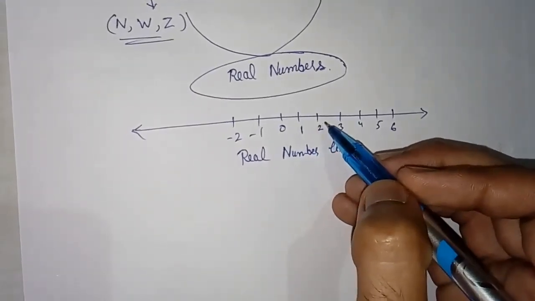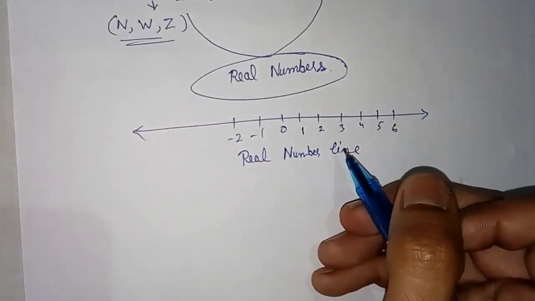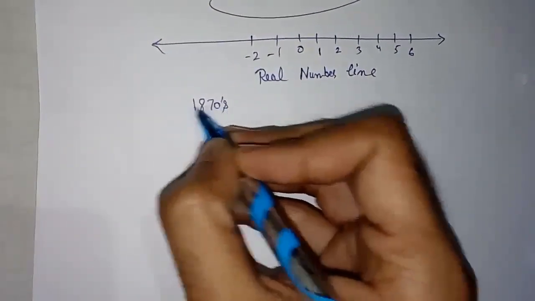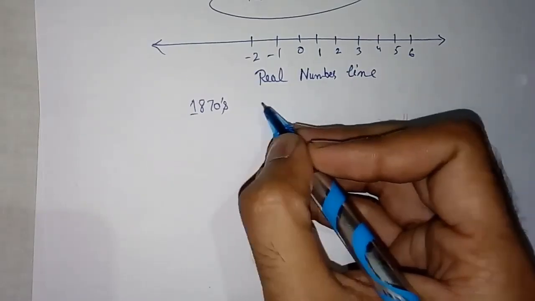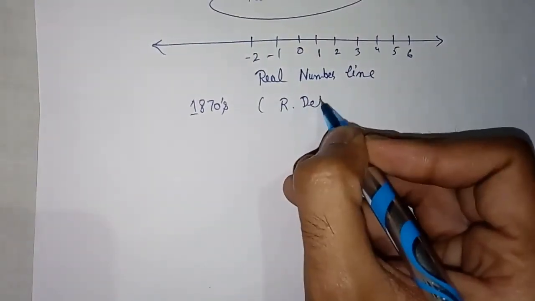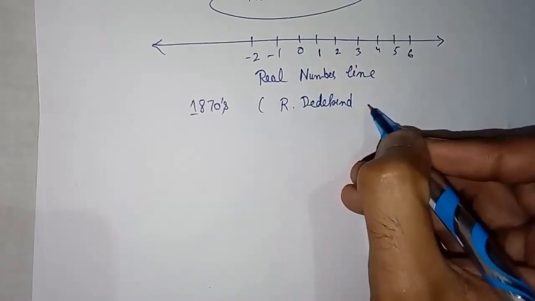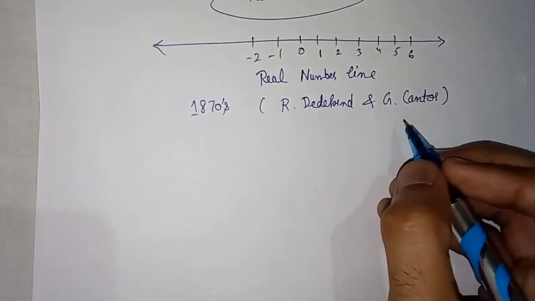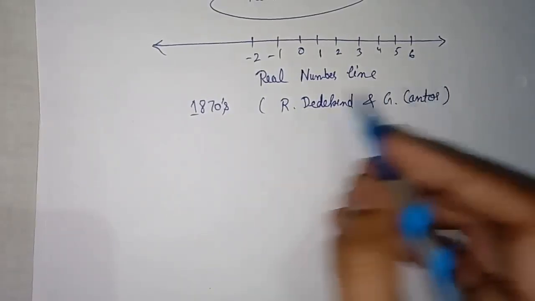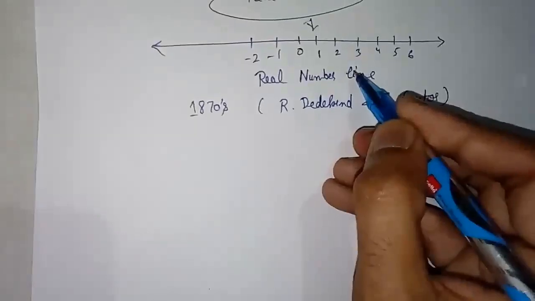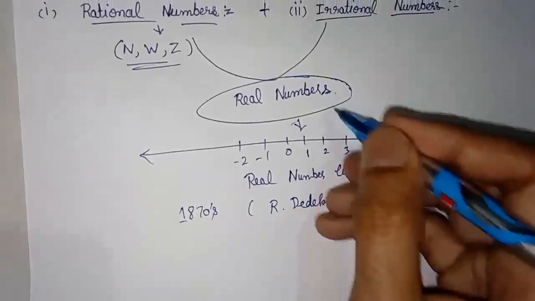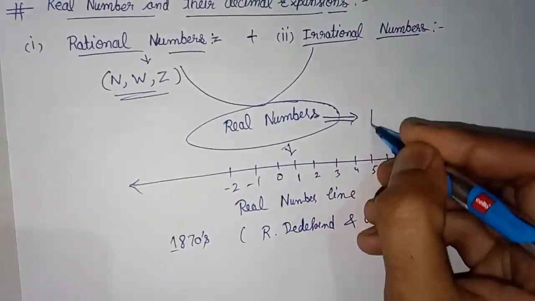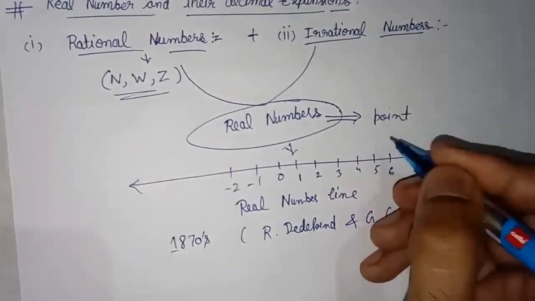This discovery was given by two German mathematicians in the 1870s. One was R. Dedekind, the second was G. Cantor. They gave the theory that all real numbers can be represented on the number line, and for every real number there is a point on the number line.